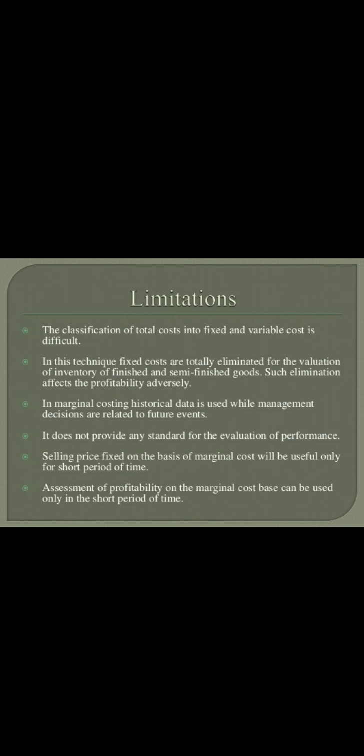Limitations: the classification of total cost into fixed and variable cost is difficult. In this technique, fixed costs are totally eliminated from the valuation of stock. In marginal costing, historical cost is used while management decisions are related to future events. It does not provide any standard for the evaluation of performance. Selling price fixed on the basis of marginal cost will be useful only for a short period of time. Assessment of profitability on the marginal cost base can be used only in the short term.